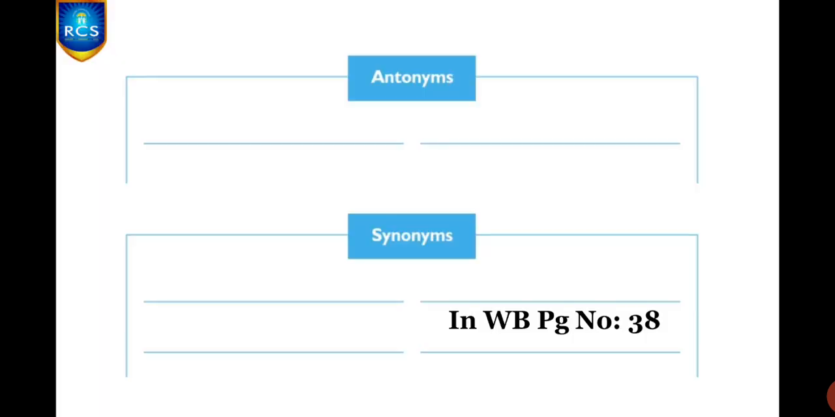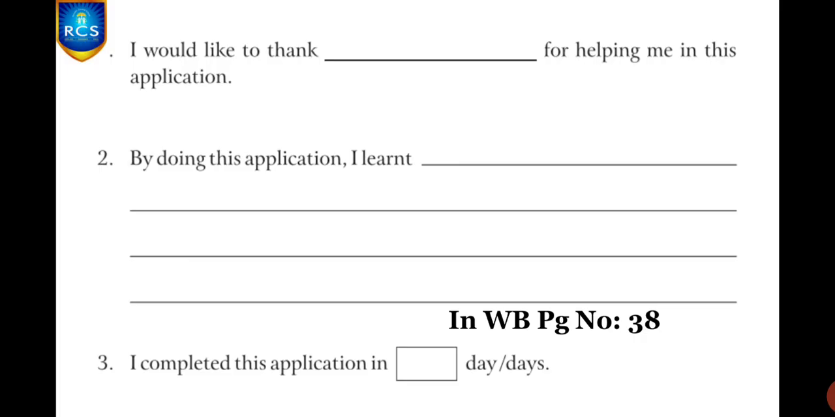Okay? First, what you should do? You should choose any 4 words from the letter and you have to find its antonyms and write in the antonyms column. Okay? And then you have to find the synonym for all the underlined words in the letter and write in the synonyms column. Clear, children? Yeah. And you have to fill this page also, children. Write who you would like to thank for helping you in this application, and by doing this application what you learned and how much day or time you took to complete this application.